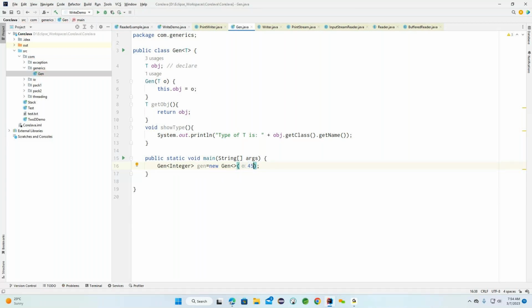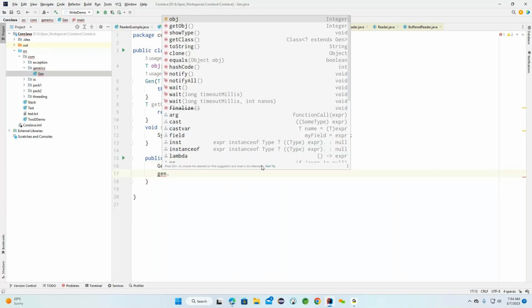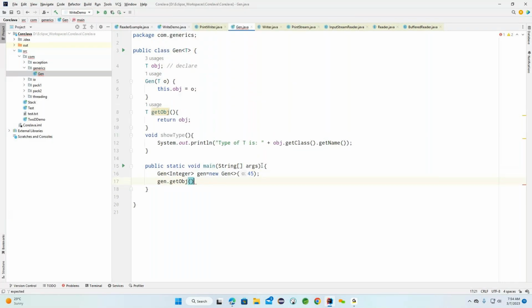Now observe carefully. Now I'm providing 45. What exactly is this 45? It is an integer type. Now this is also matching this particular type here. After this constructor we are calling generic.getObj(). What exactly will this getObj method do? Whatever the 45 value we provided, that 45 value it will return.